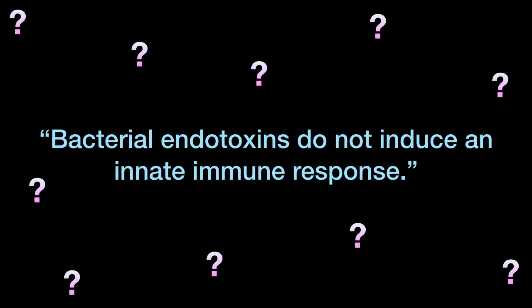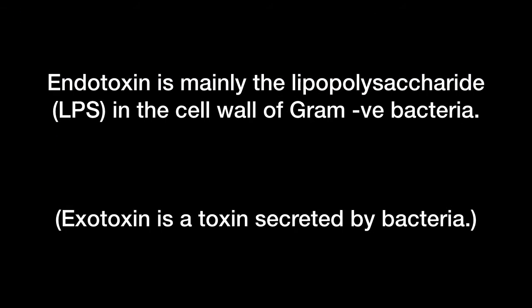Our next statement is bacterial endotoxins do not induce an innate immune response. Now, first of all, what are endotoxins? Endotoxin is mainly the lipopolysaccharide or the LPS in the cell wall of gram negative bacteria. On the other hand, exotoxin is a toxin secreted by bacteria.